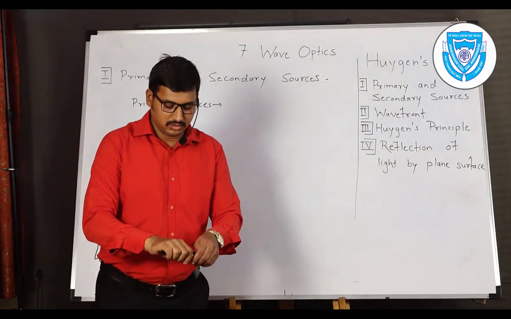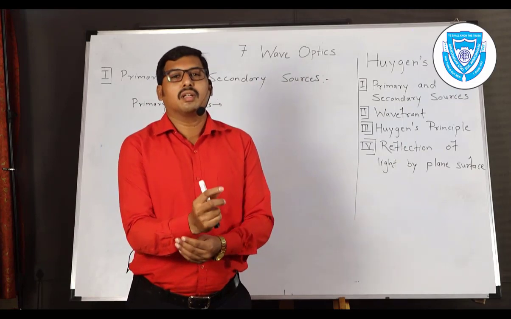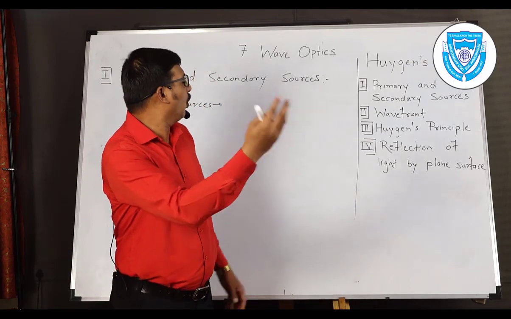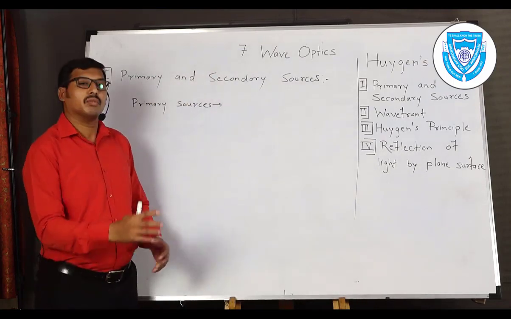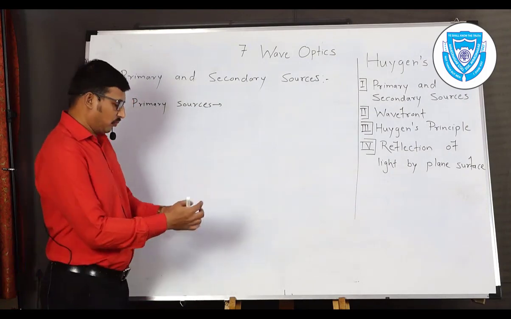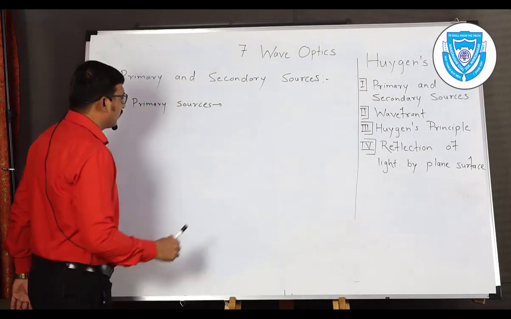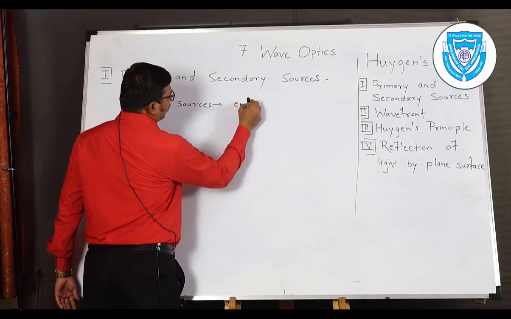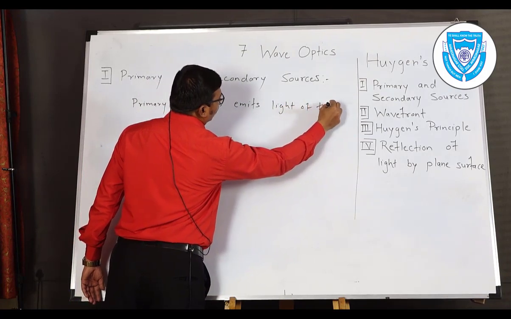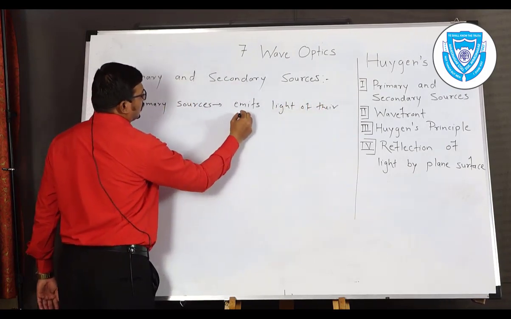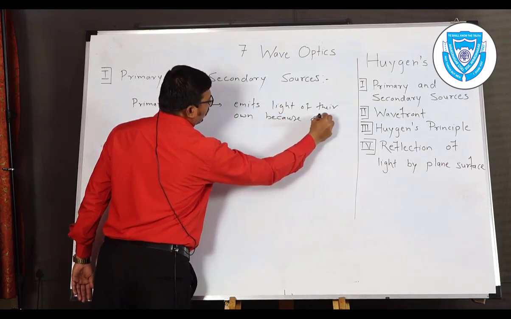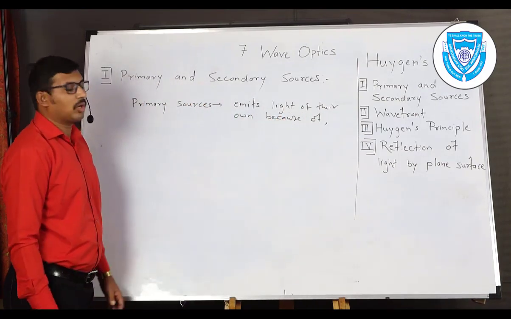How to define this primary source? The sources of light which emit light of their own. The primary source of light emits light of its own because of three particular phenomena.